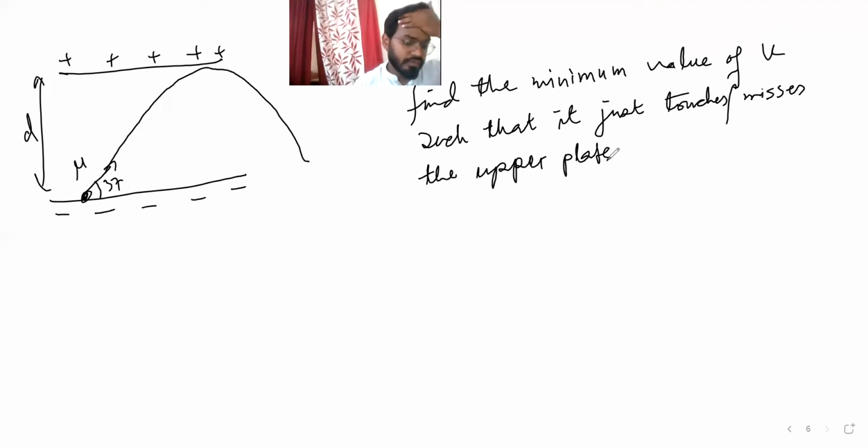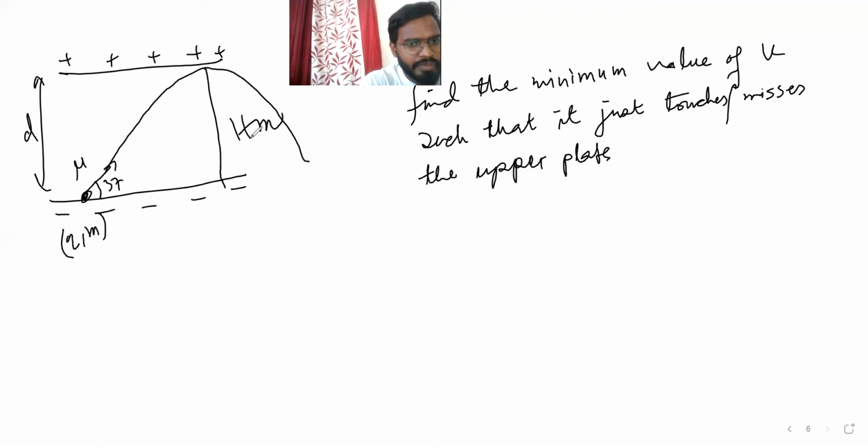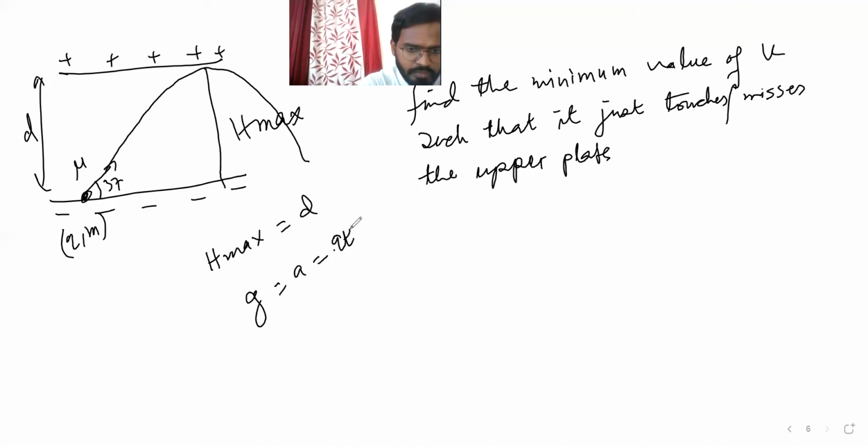Okay, so if you'll do this question, let's take the distance as they gave, charge is q, mass is m. For this question, see guys, here you have to find h maximum. This height we will have to find. H maximum is equal to d, right? Here the acceleration is always g, and g is equal to a, that is equal to qe by m. That also we can say.